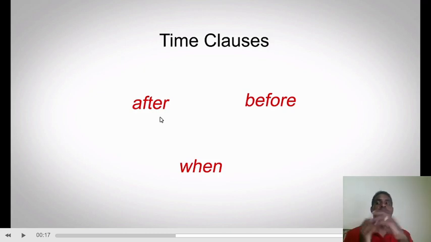When we use when, we want to talk about two actions that happen exactly at the same time. When he goes to bed, he watches TV. That means that at the same time that he goes to bed, he watches TV.